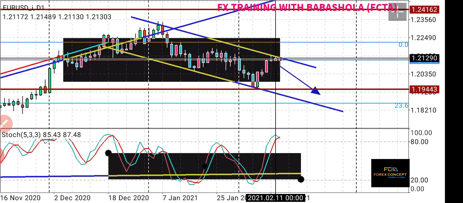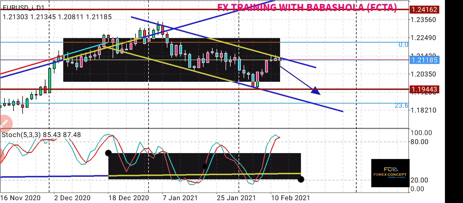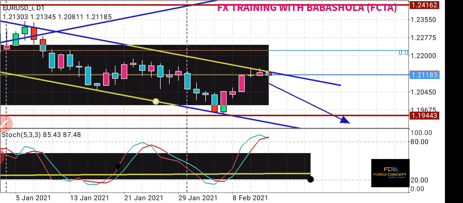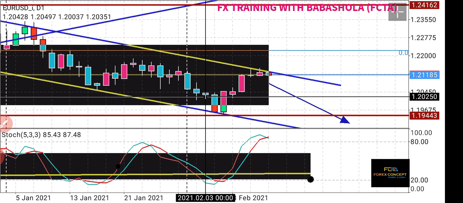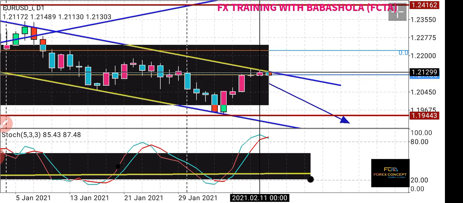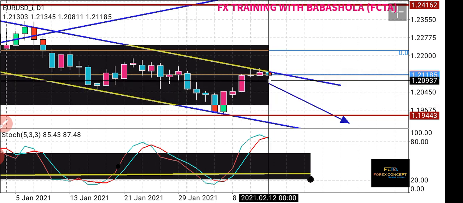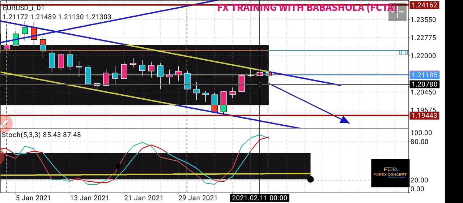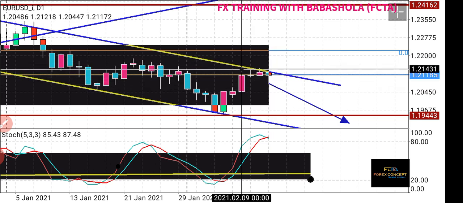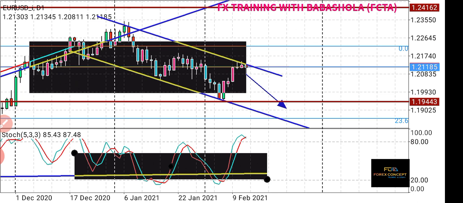Can you see it here? And when that happens, we can see that a doji formed, and then a shooting star formed. The shooting star formed, and then the next candle is forming a hanging man, all on this trend line. So this is telling us that price can fall.